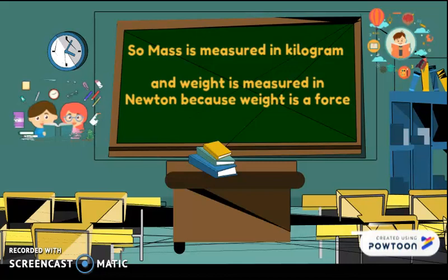This force describes or measures the force of gravity, whether it's big or small. So if I ask you what is your mass, you will tell me how heavy you are when you use the scale, which is like 50 kilograms, 60 kilograms, but weight is different. Why? Because it is a force and I measure it using Newton.